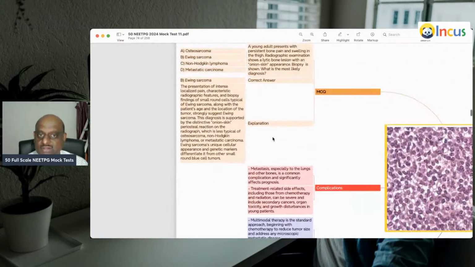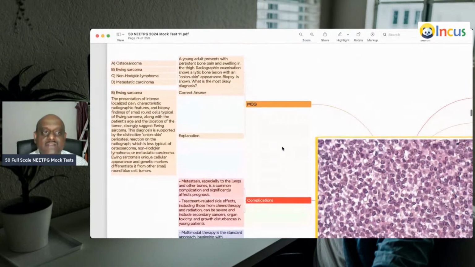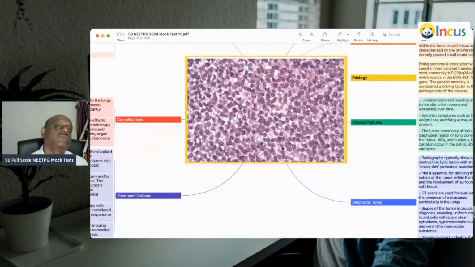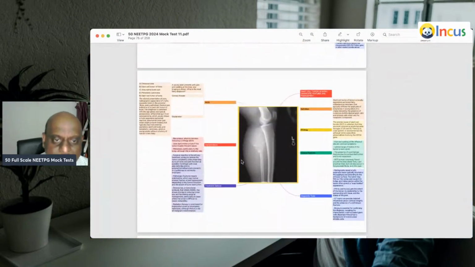Small round cells, typical of Ewing sarcoma. The patient's age, diaphyseal location, onion skinning, and periosteal reaction are all features which point the diagnosis towards Ewing sarcoma, is what you need to remember.